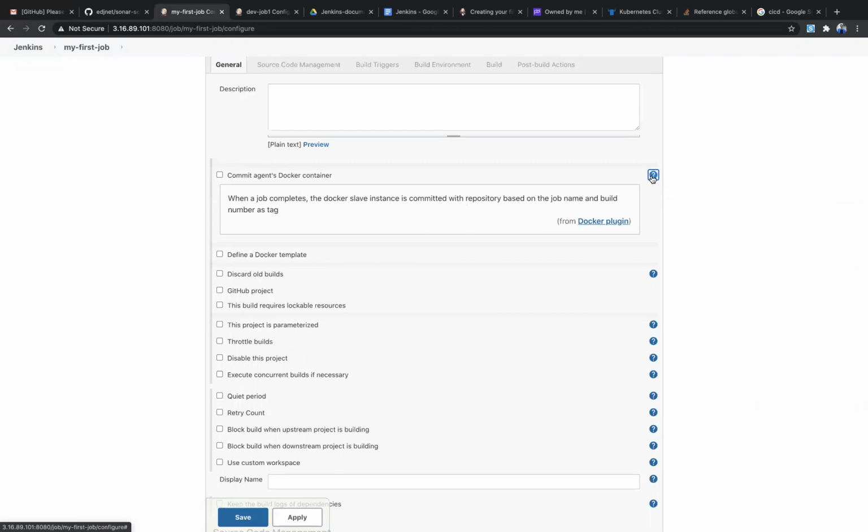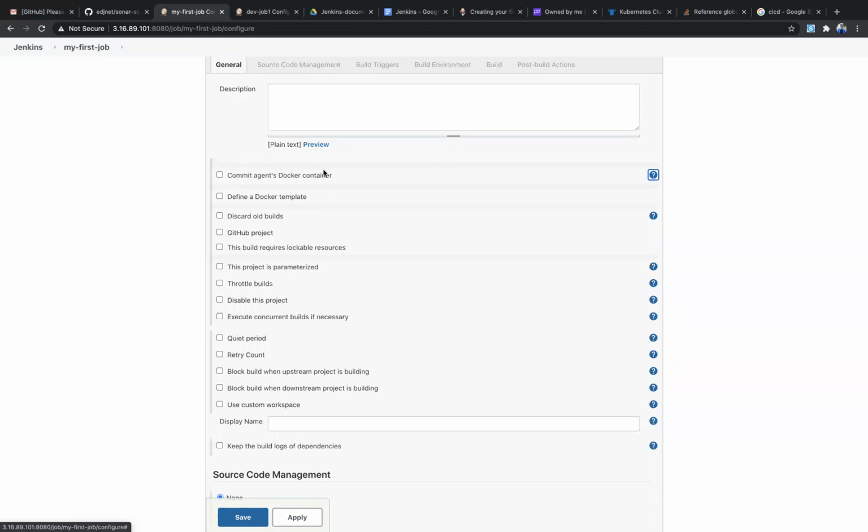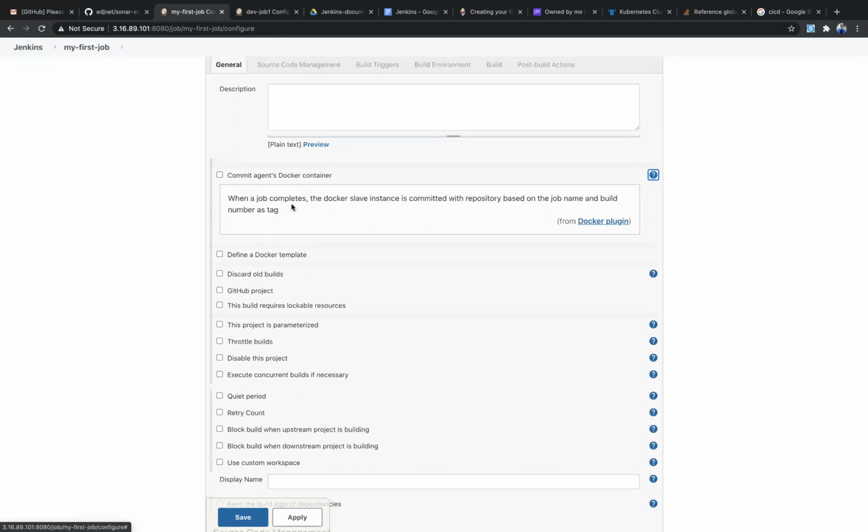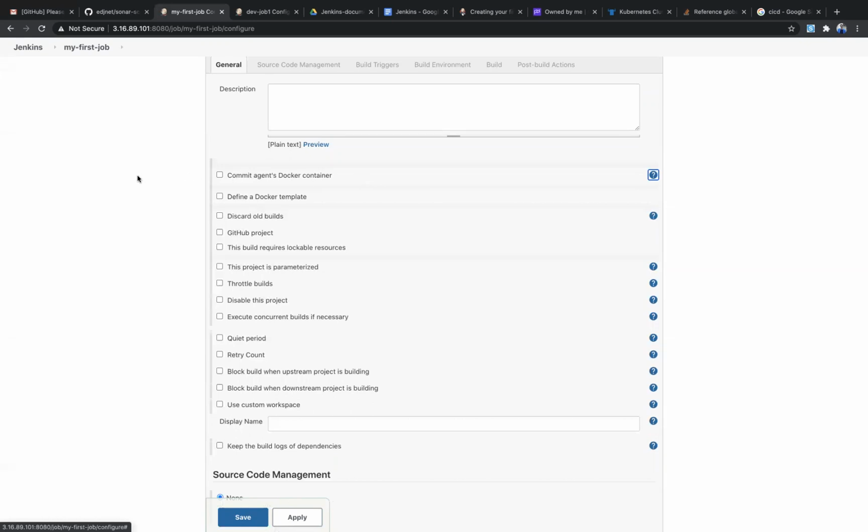Actually, this is about Docker containers. Let me show. When a job completes, the Docker slave instance is committed with the repository based on the job name and build name. So this is basically for when you're dealing with Docker containers and you are using a Docker container as an agent. In that case, whenever you commit some new changes, those new changes will be updated on the existing Docker container. So that is the meaning of this section.